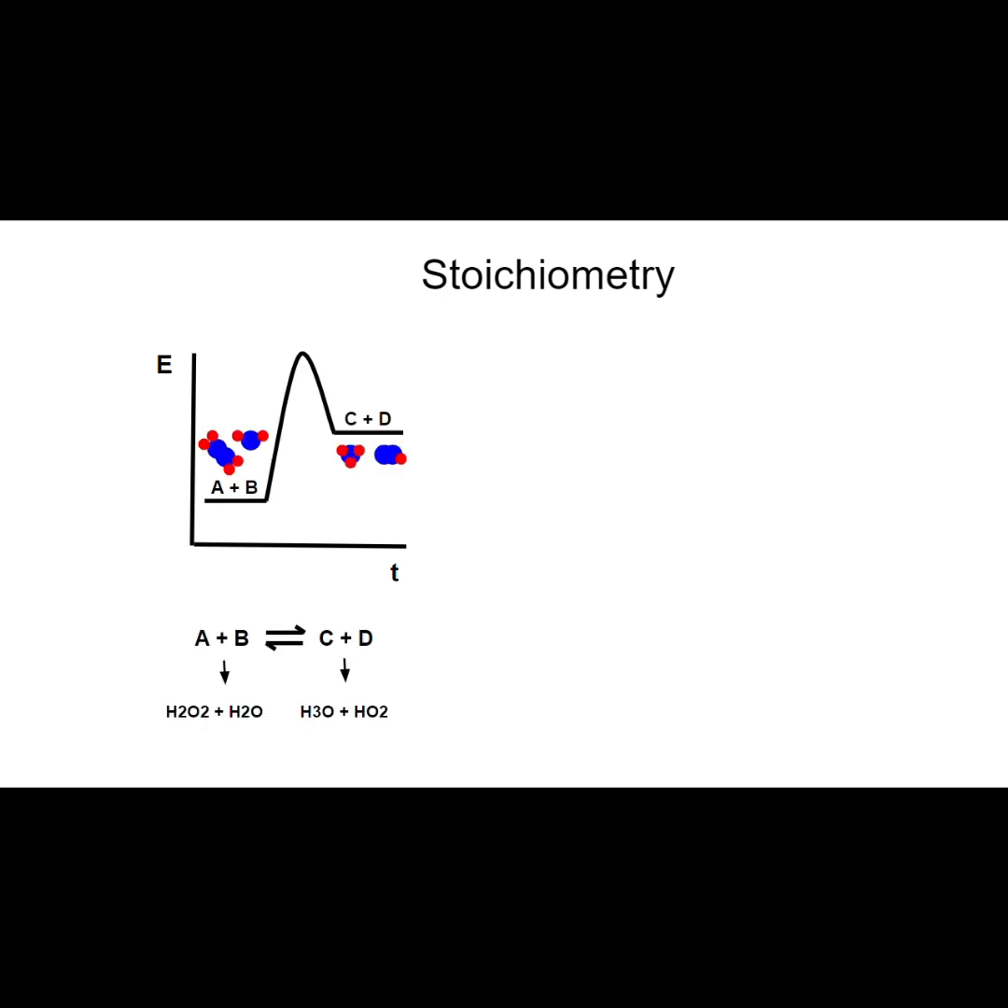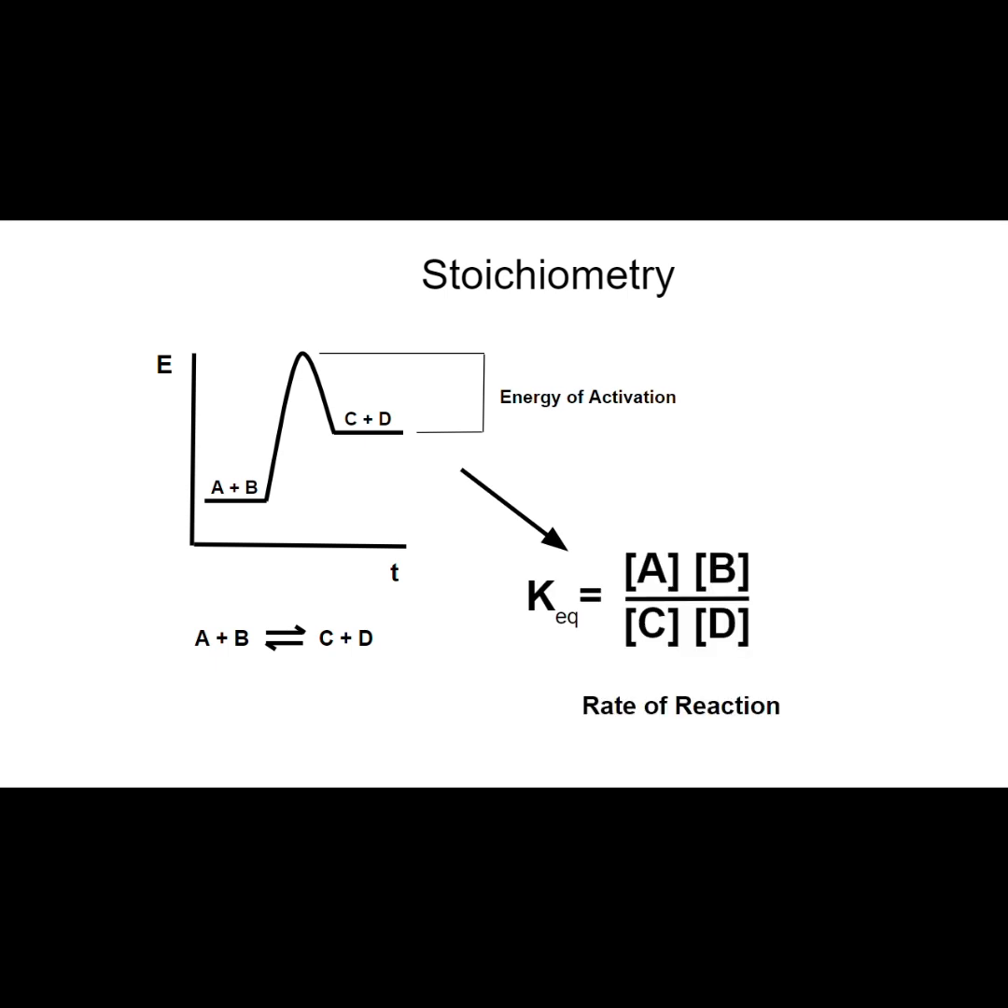To understand how enzymes, proteins, catalyze reactions, a graph of the progression of a reaction and the energy of its reactants and products shows a curve, with energy denoted E and progress denoted T. A plus B is in equilibrium with C plus D. The energy of activation is the amount of energy needed to excite the vibrations of reactants to begin reacting. Keq is the relationship of the concentrations of products and reactants in equilibrium to determine rate of reaction.